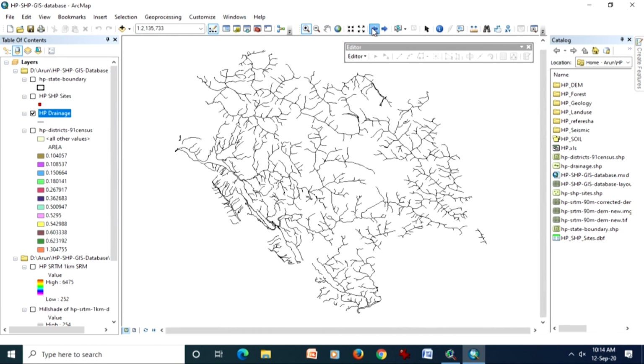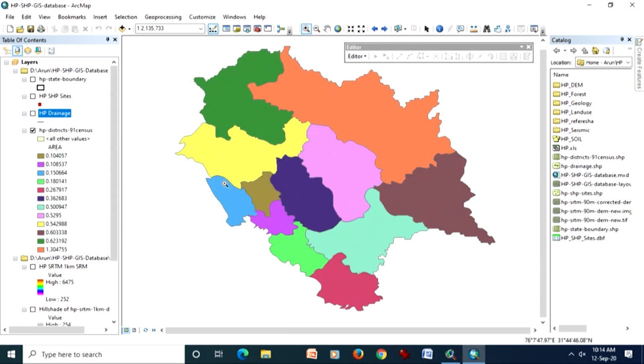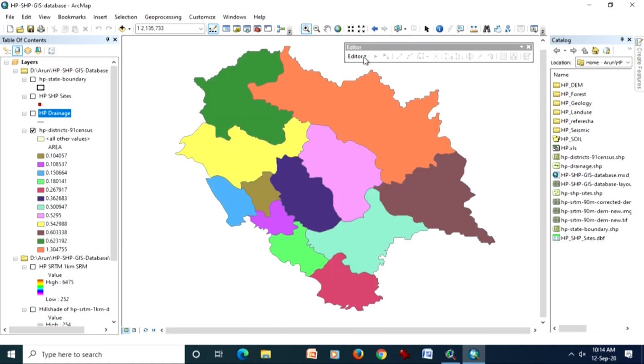However, if I keep zooming the polygon data like this, of course area and perimeter are not going to change, only the scale is changing basically. And you can always check what the scale is when it is being displayed here. So these are the very basic things about any software, here in ArcGIS.